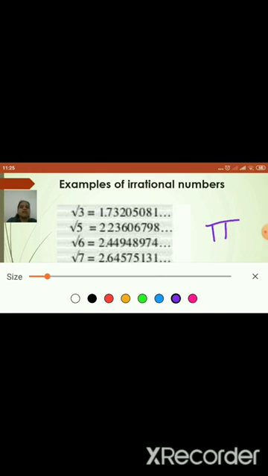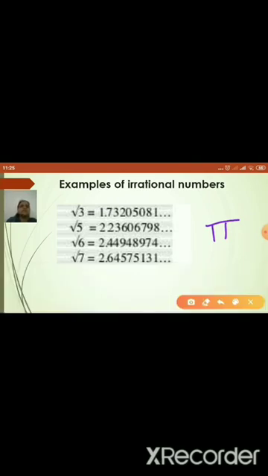So pi is universally an irrational number. You will think it is 3.14, no. If you divide 22/7 and go on dividing, you will get a non-terminating, non-recurring number. Therefore it is called universally an irrational number.